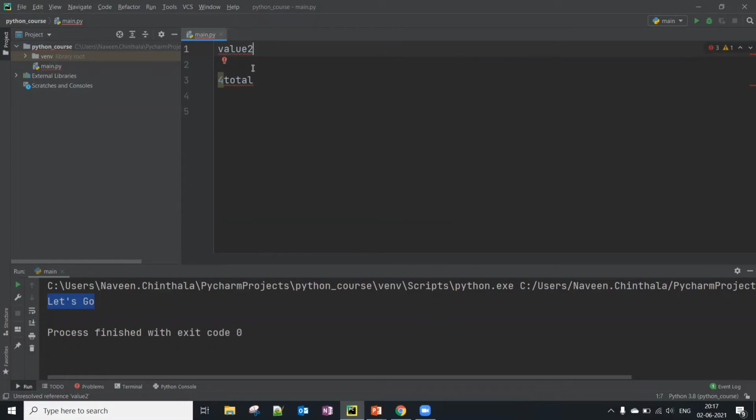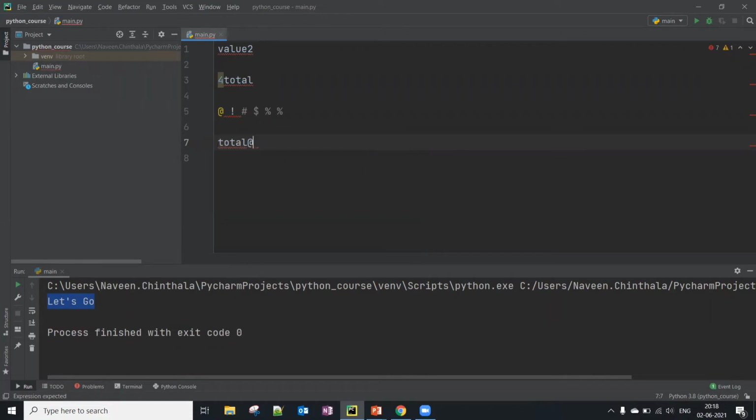And the fourth rule is special symbols like at the rate, exclamation mark, hash, dollar, percent, etc. cannot be used in an identifier. Like total@ is an invalid identifier name.